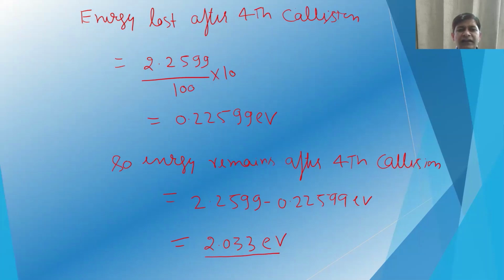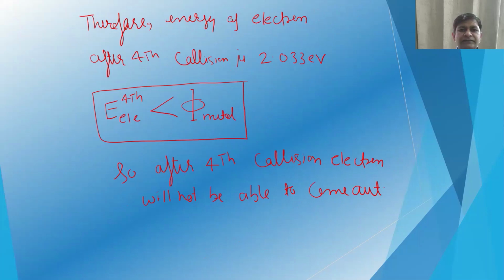So the energy remaining after the fourth collision is 2.033 electron volt. The energy of the electron after the fourth collision is 2.033, and that energy is less than the work function of the metal. The question asks for the minimum number of collisions, so after the fourth collision the electron will not be able to come out even if it is at the surface.